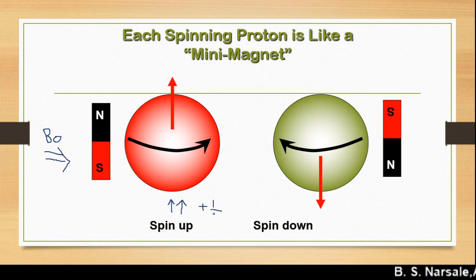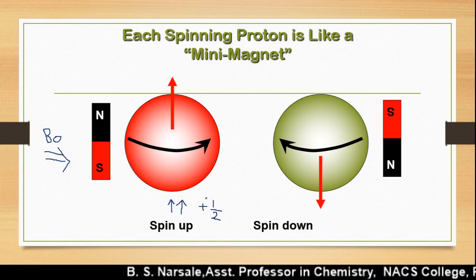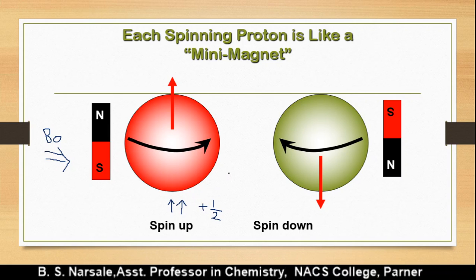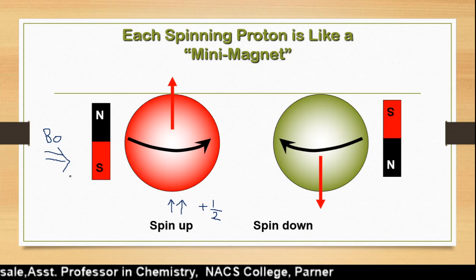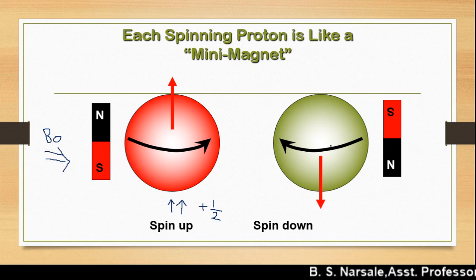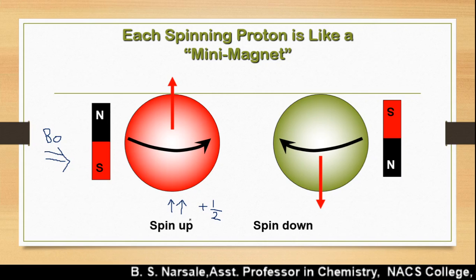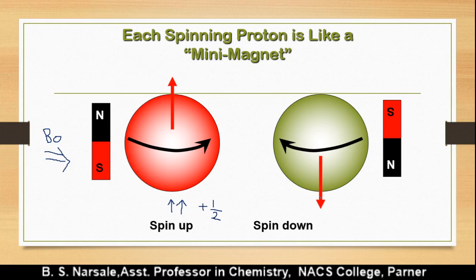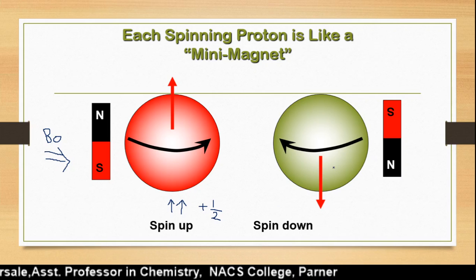So here it is plus half, and we call it an up spin for the half spin. And it has less energy. Why does it have less energy? Because when the nucleus spins in the opposite direction to the applied magnetic field direction, its magnetic field opposes the applied magnetic field, so there is an increase in energy.